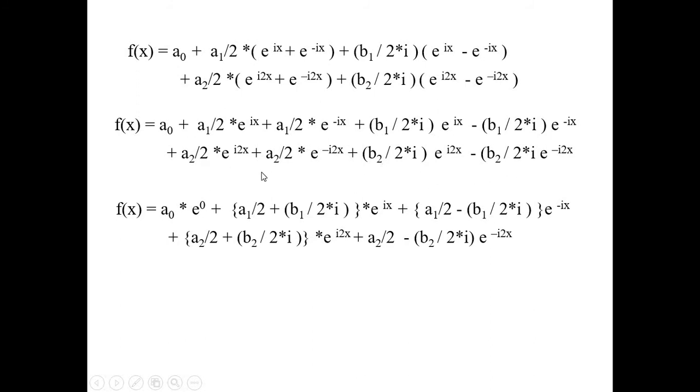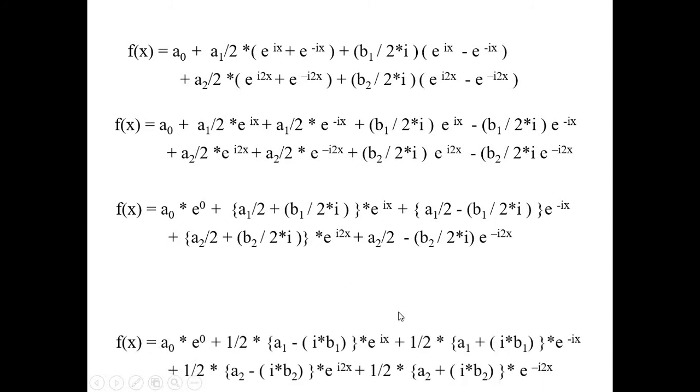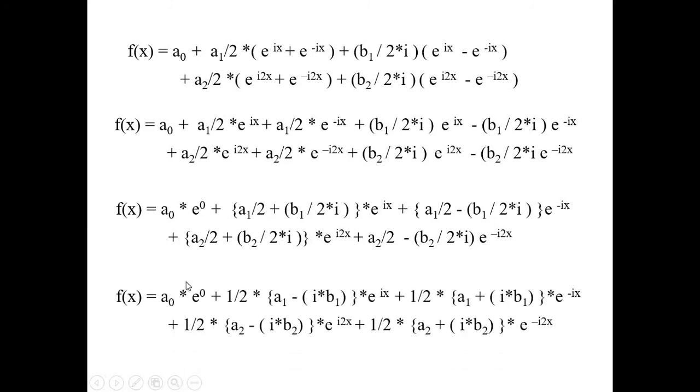Similarly, here also I am taking the positive term of e to the power i2x, and here e to the power i2x. So I am just making it in a group, and it will become a2 by 2 plus b2 divided by 2i into e to the power i2x, and the negative terms will become in one group. So I have just rearranged this equation. Right now, here it's divided by 2i, i is in the denominator. If I put this i in the numerator, this will become a minus sign. That thing I will do in the next step.